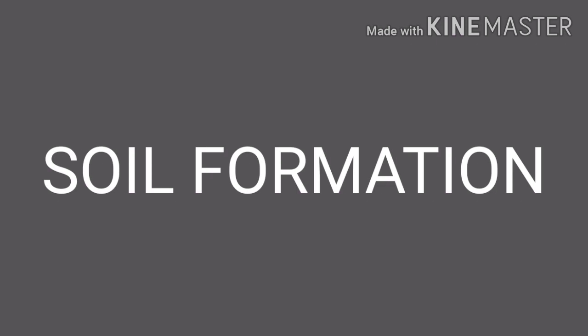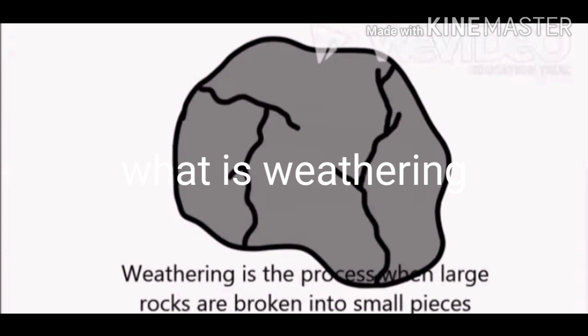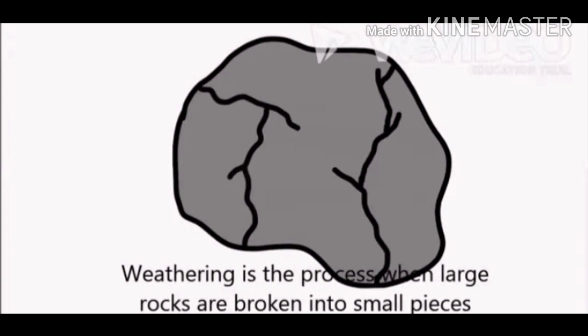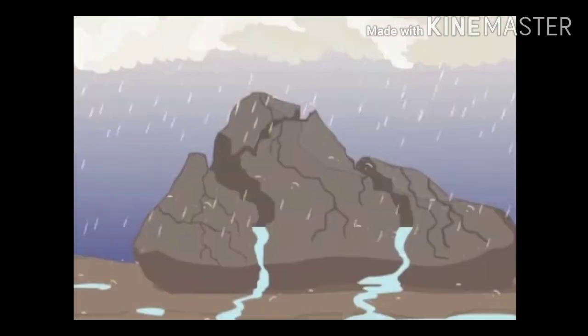Now, soil formation. What is meant by weathering? Weathering is a very slow and gradual process during which parent rock material breaks down into finer particles. Rocks expand when heated and contract when cooled. These changes cause the rock surface to break apart.